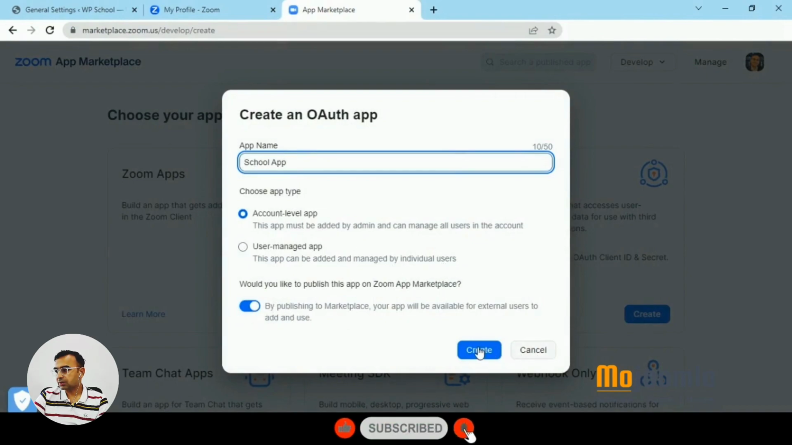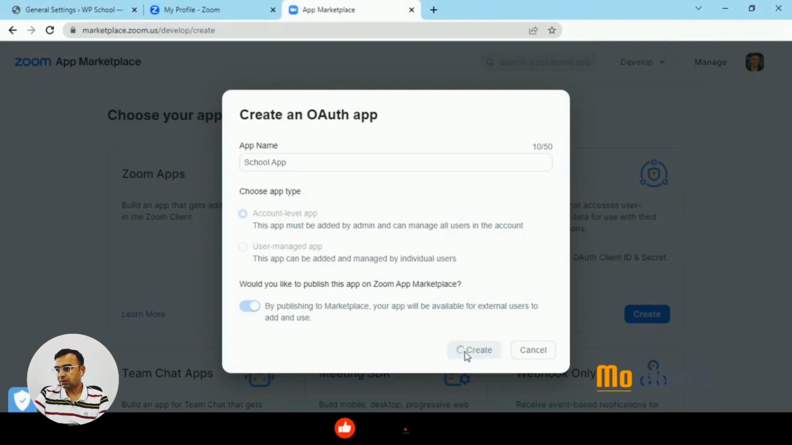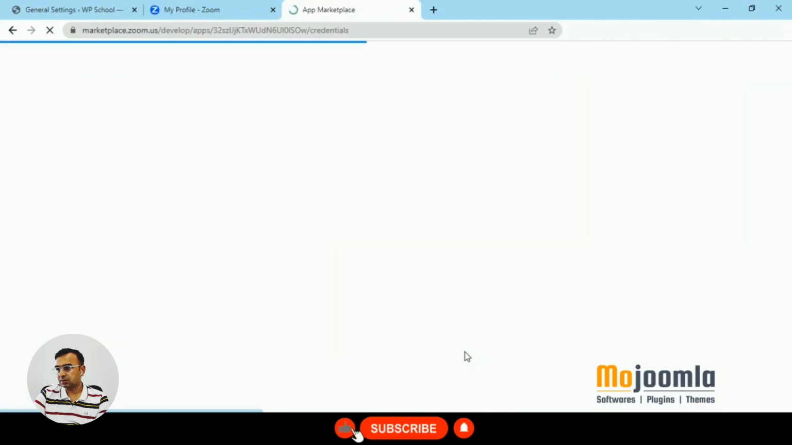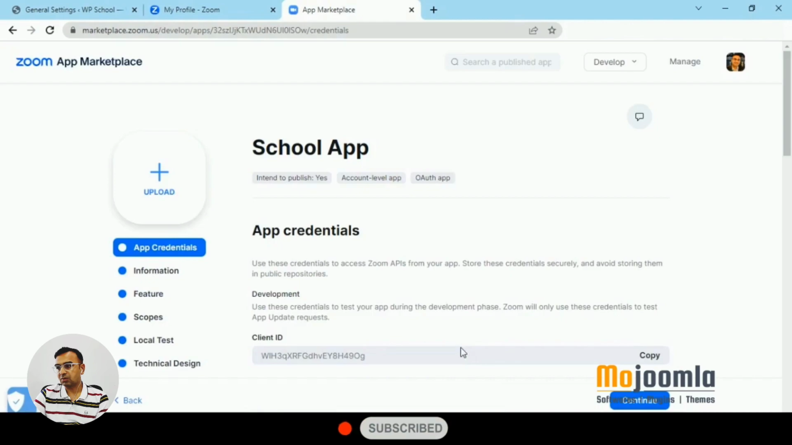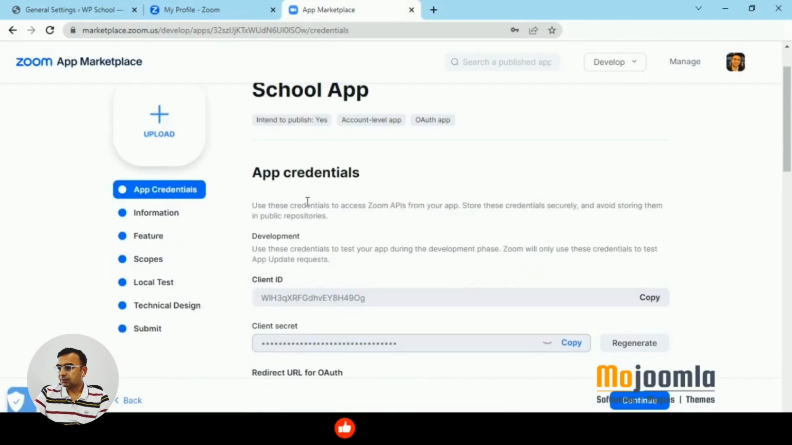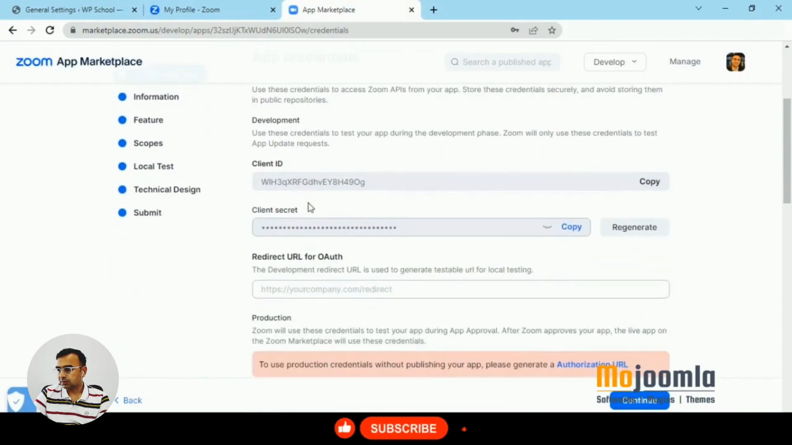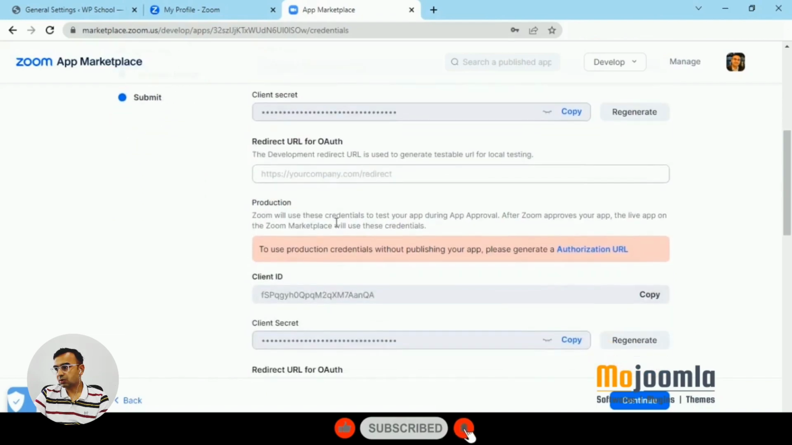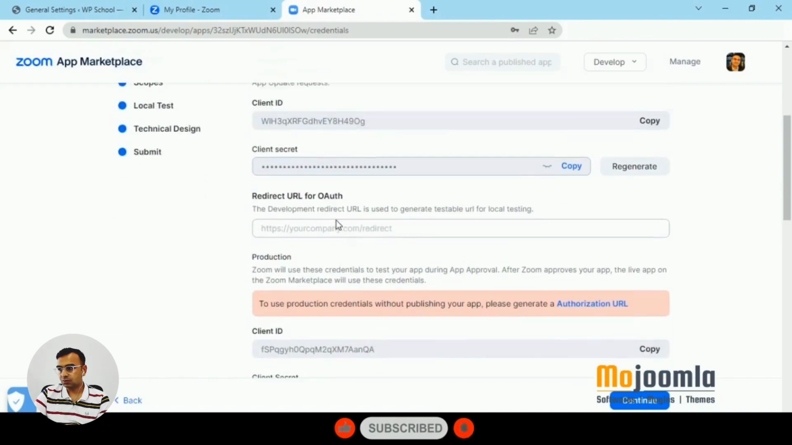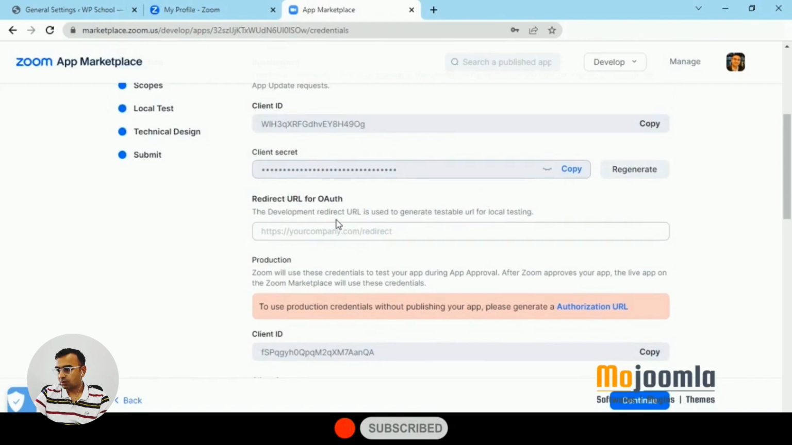Just click on Create, and that will bring up a new pop-up where you can define the application. You can give any name, but give it a relevant name. For example, if your school name is Alpha, you can say the Alpha School app. Then select the account level app button and click on Create. This will now create a new application in Zoom's cloud.